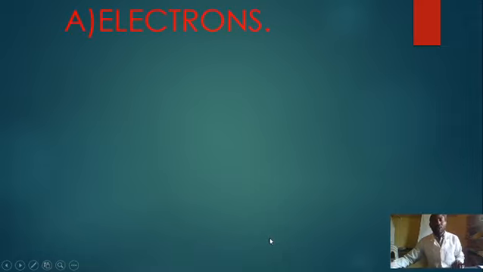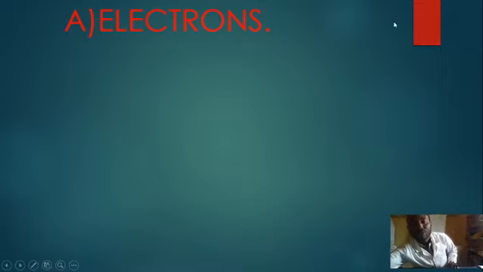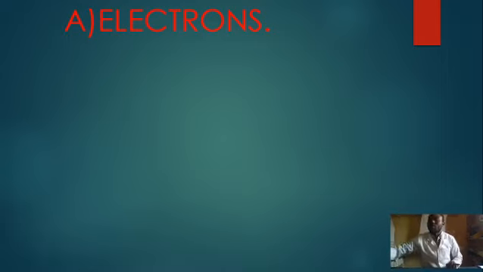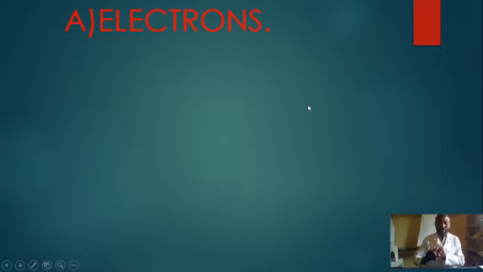We want to look at the electrons and see how the electrons is going to help us in an atom. What is the use of the electrons? How is the electron important to us in an atom?